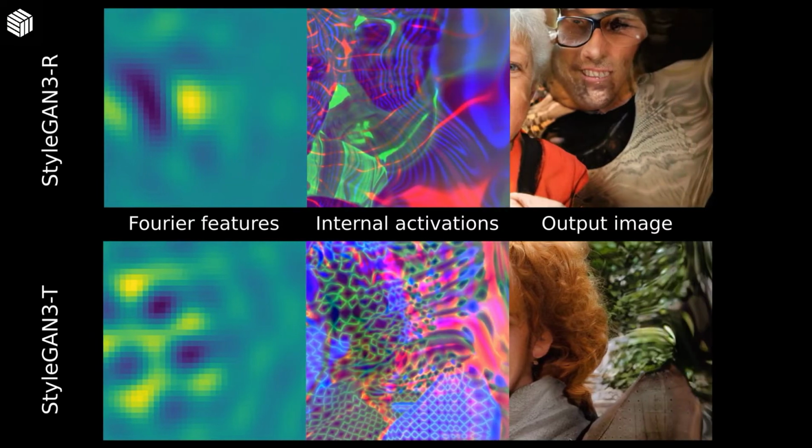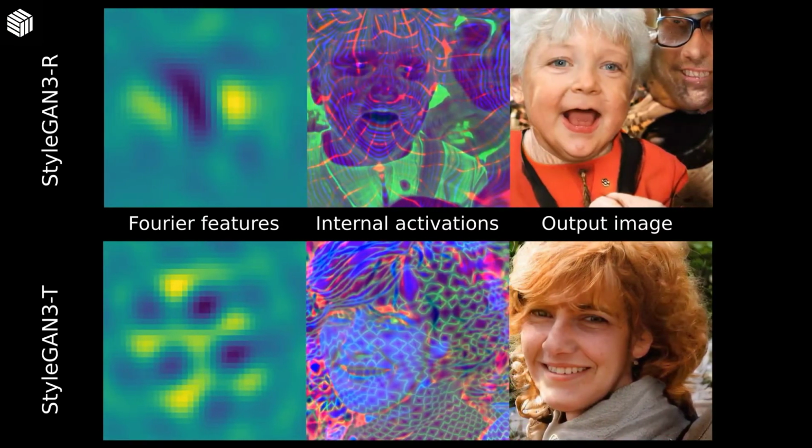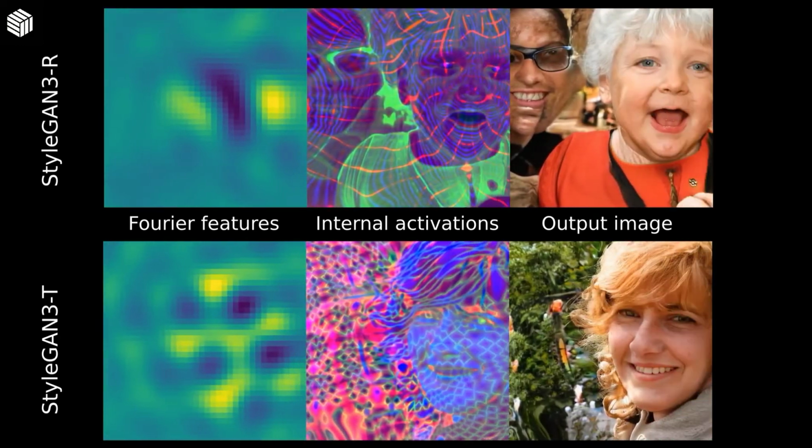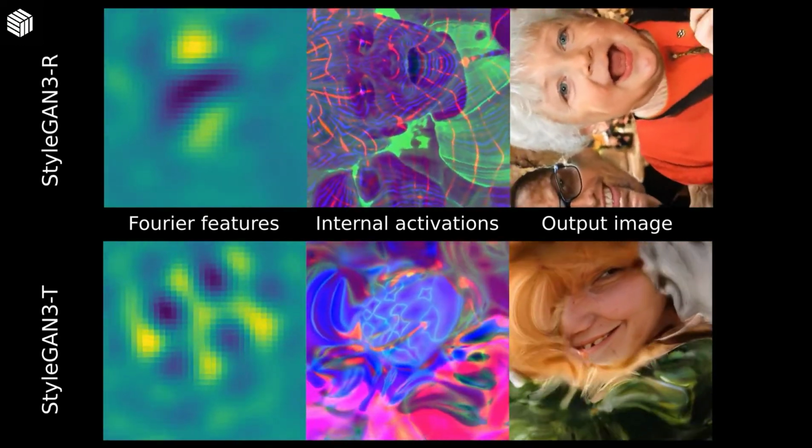Although StyleGAN 3T is equivariant to translations, the output is severely corrupted under rotations. StyleGAN 3R however is equivariant to both translation and rotation.